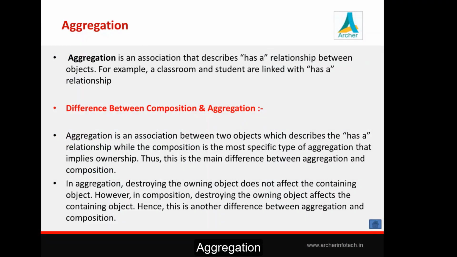So next is aggregation. First of all, aggregation and composition both have the same idea. Aggregation is an association that describes a has-a relationship between objects. So aggregation also creates a has-a relationship like a composition, just like classroom and student are linked with a has-a relationship.